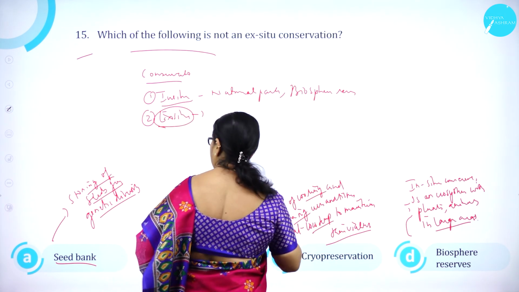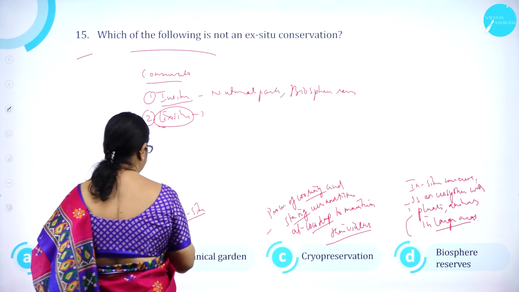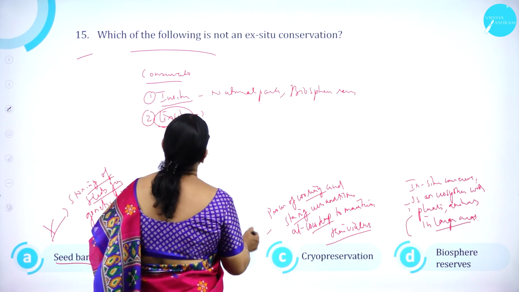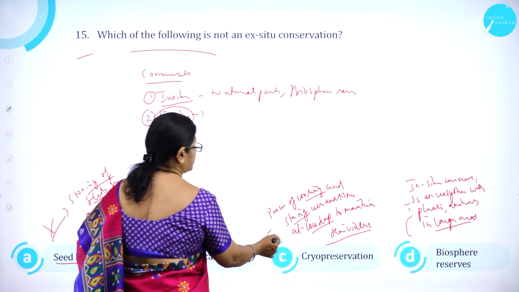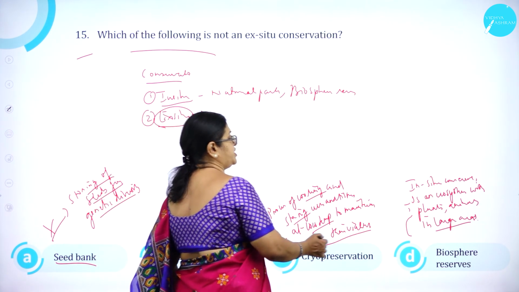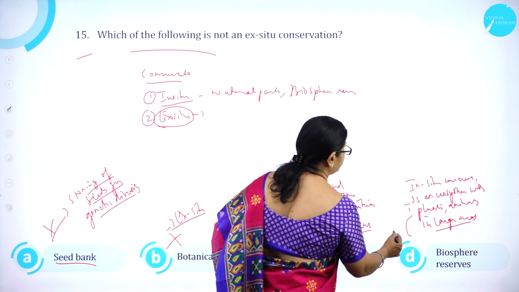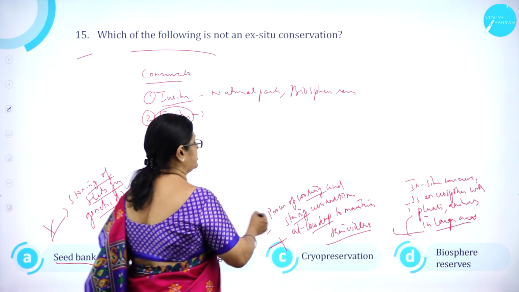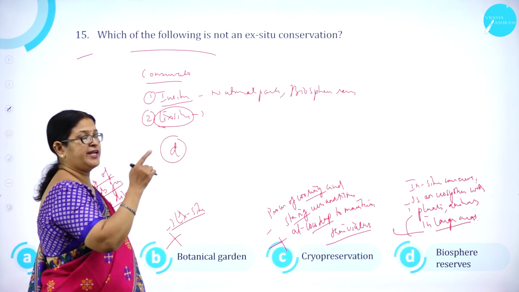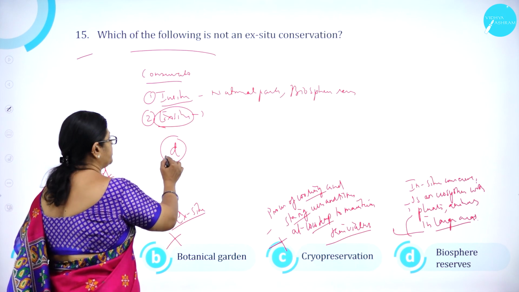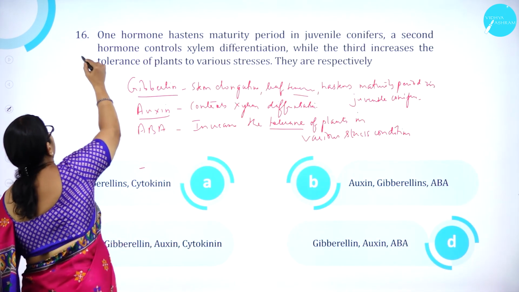So option A, seed bank, is wrong. Option B, botanical garden, is wrong. It is an ex-situ conservation. C, it is an ex-situ conservation. D, biosphere reserve is not an ex-situ conservation. So option D. Which of the following is not an ex-situ conservation? It is biosphere reserve. Question number 16.